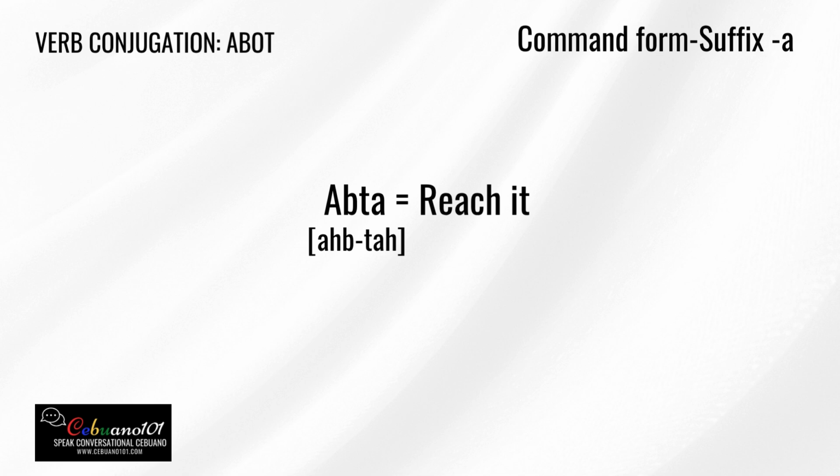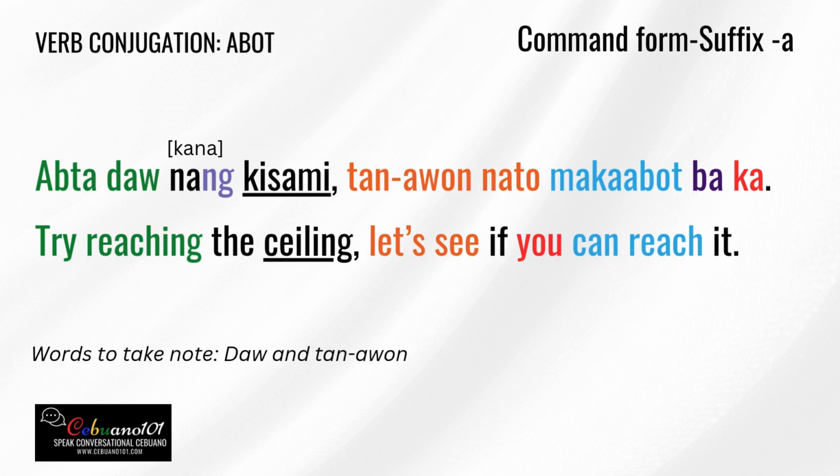That means reach it. So there is some sort of a little push there. We will omit the vowel O. It will become abta.